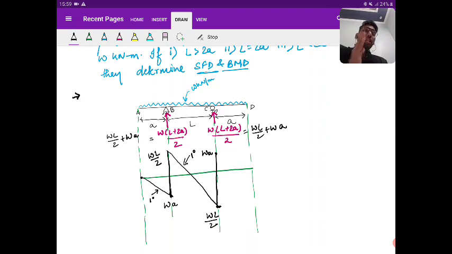Okay. Now from C to D, there is a UDL again. So what is the total downward load due to UDL at D from C?